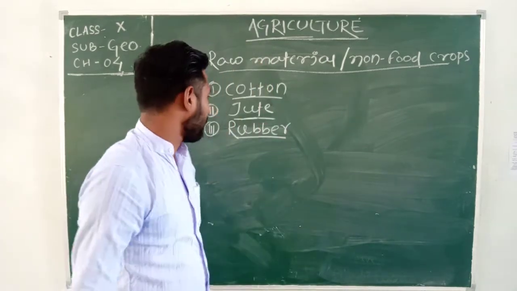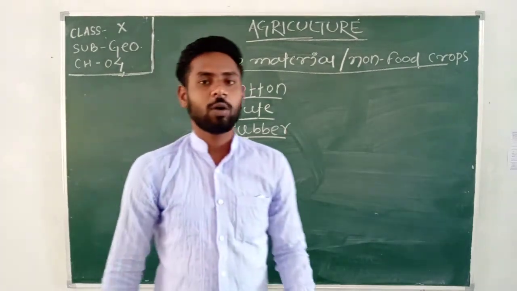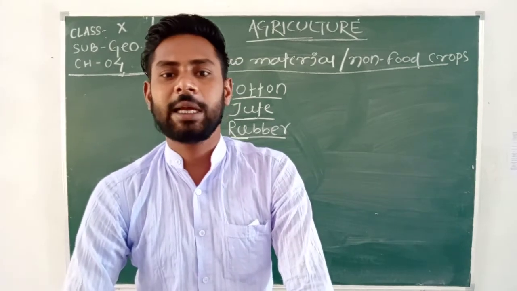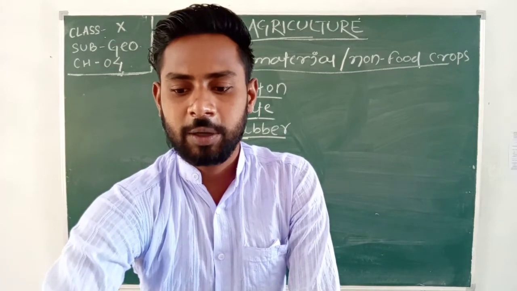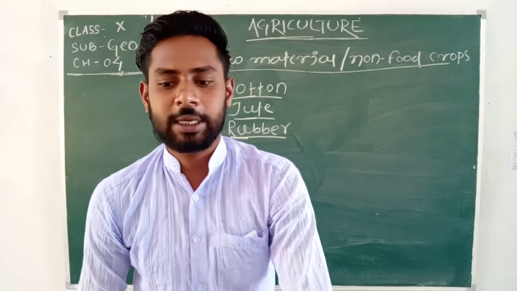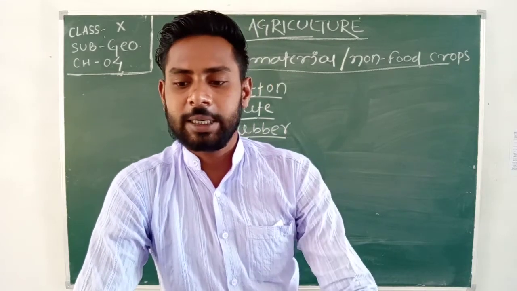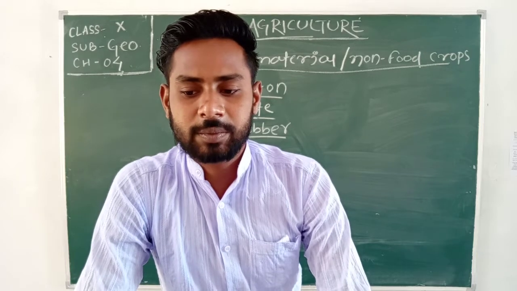Okay, then rubber, one of the most important non-food crops, which helps Indian industries to develop the economic condition. Rubber is produced in Kerala, Tamil Nadu, Karnataka, Andaman and Nicobar Islands and the Garo Hills of Meghalaya.